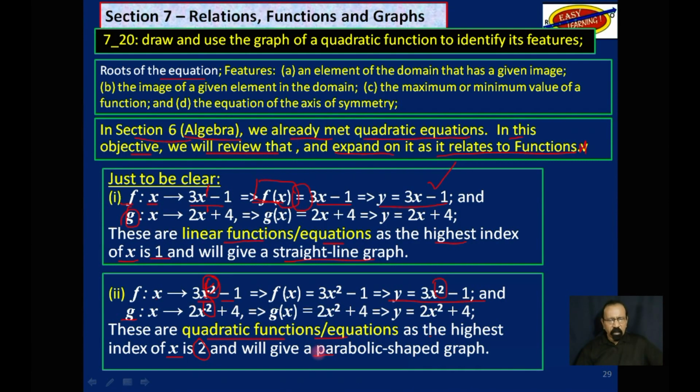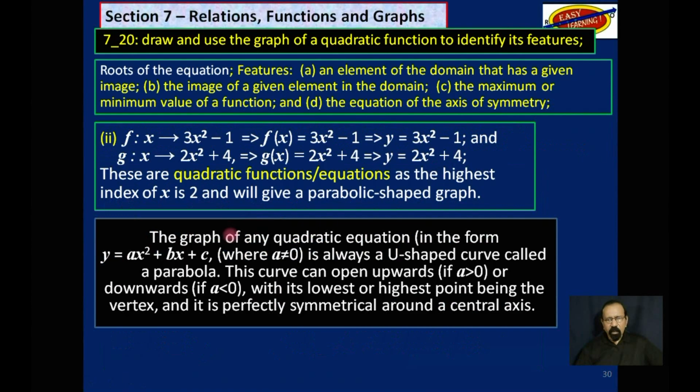a parabolic shaped graph. The graph of any quadratic equation in the form of y is equal to ax squared plus bx plus c, where a is not 0, is always a U-shaped curve called a parabola.